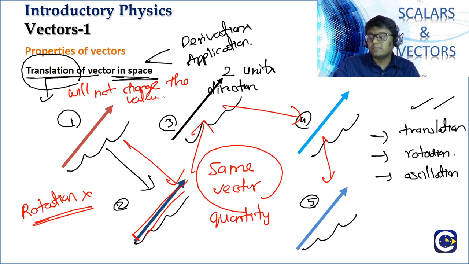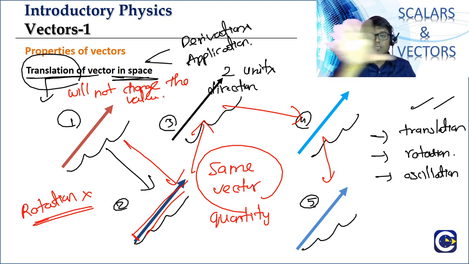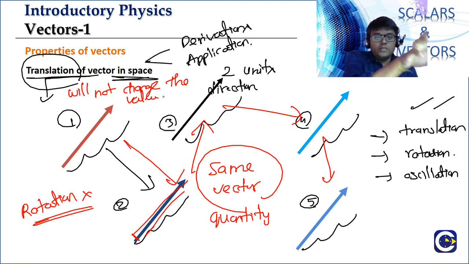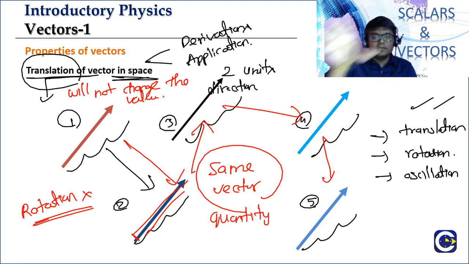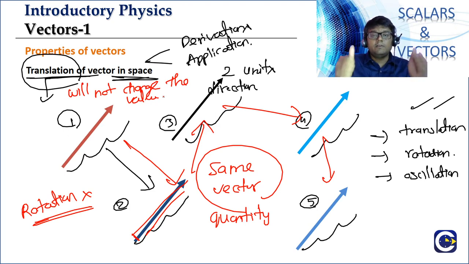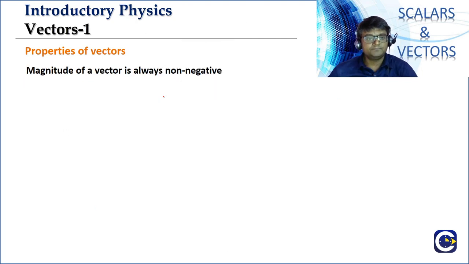Like the way we have seen in this case, if we ask people to come and draw a vector of a particular magnitude in a given direction, each of them will draw in different places on the board. But what is the relation between them? When you take any one of them and do translation, all of them will exactly coincide. Means if a vector is translated in space without rotation, the vector value will not change. Okay guys, so this is a very important property of the vector.